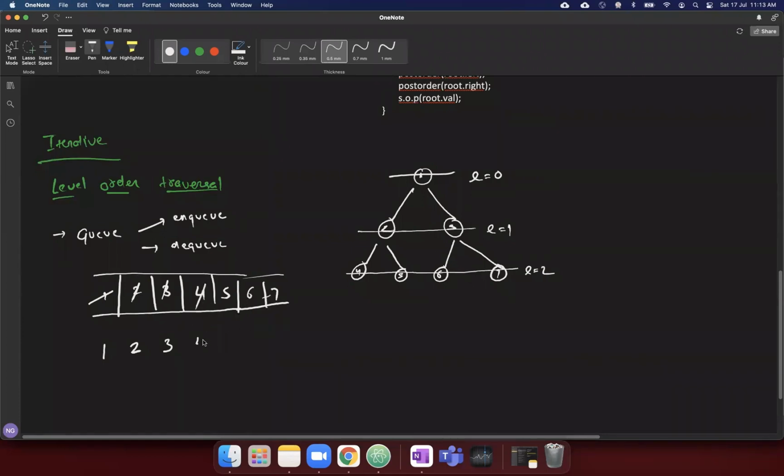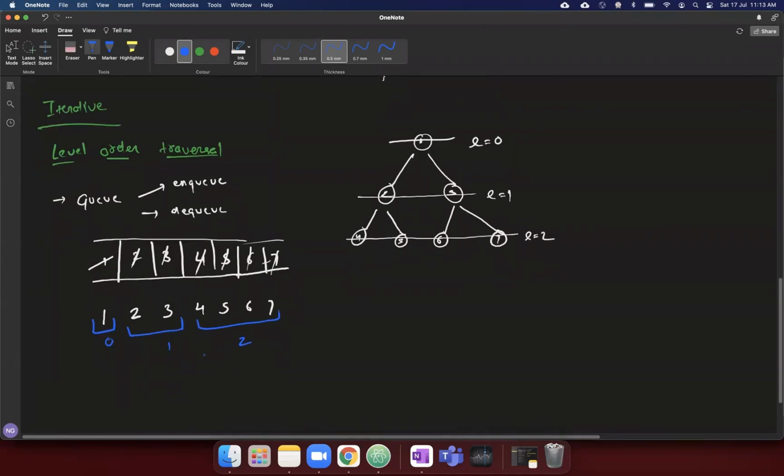Then I will take 4 out. It doesn't have any children. 5, 6, and 7. Now the queue is empty. You can see that we have printed the sequence level by level. So this is level 0, these are level 1, and these are level 2. Cool. So this is what we call a level order traversal.